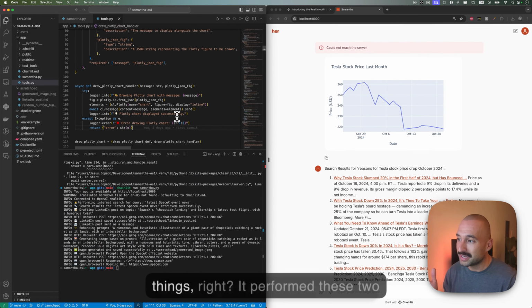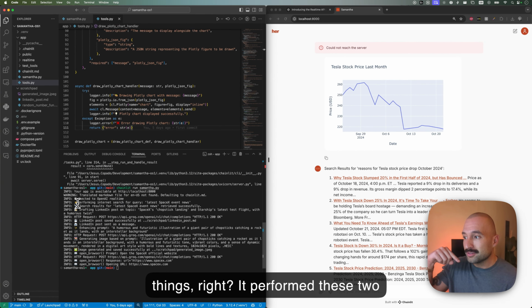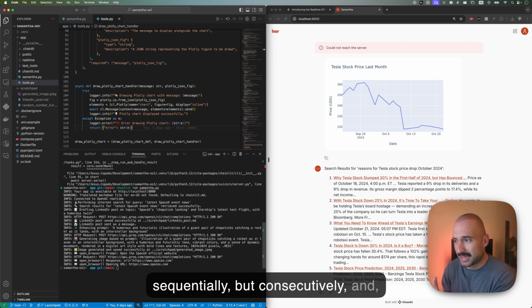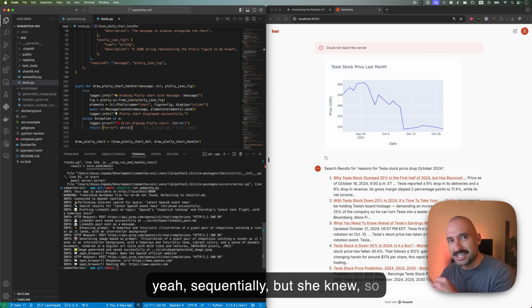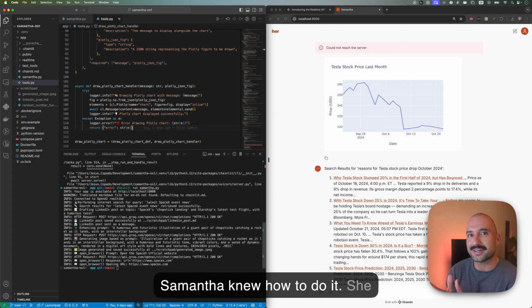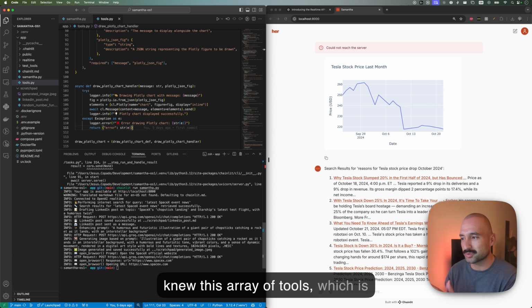And it did these two things, right? It performed these two actions consecutively, and sequentially. But Samantha knew how to do it. She knew this array of tools, which is impressive.